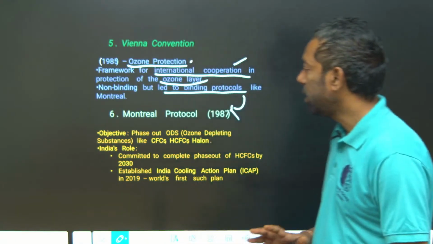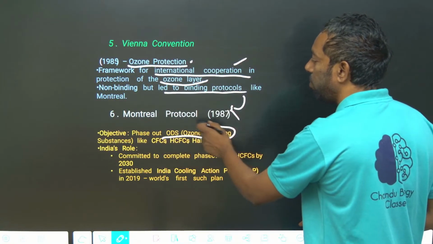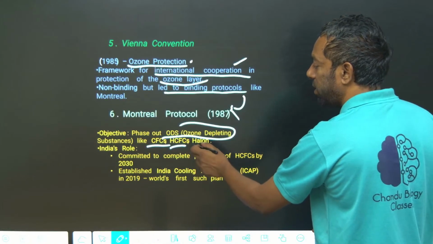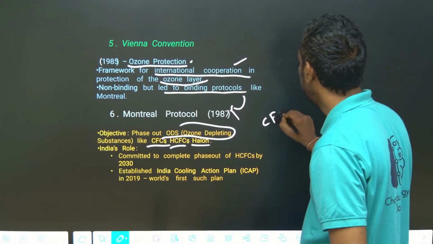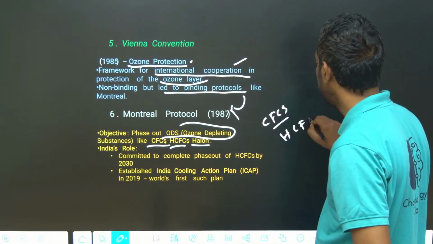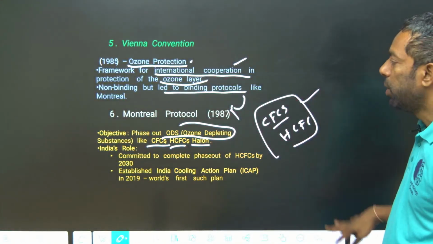Montreal is the place in Canada where the ozone depleting substances were addressed, like CFCs, HCFCs, halogens, most important, CFCs, HCFCs. They can ask you this in the exam, okay.